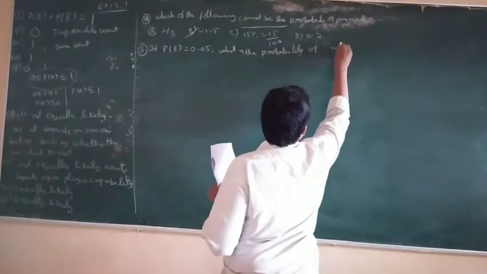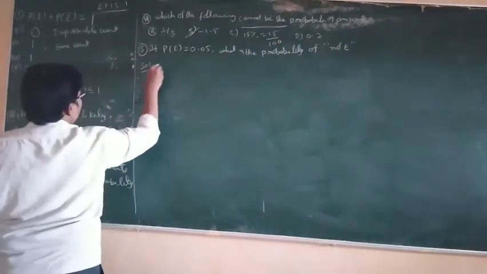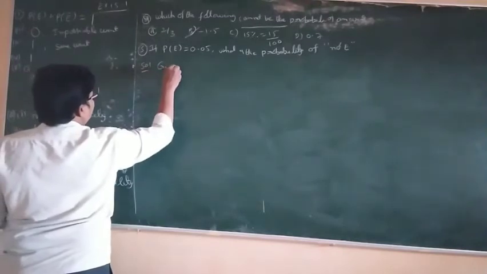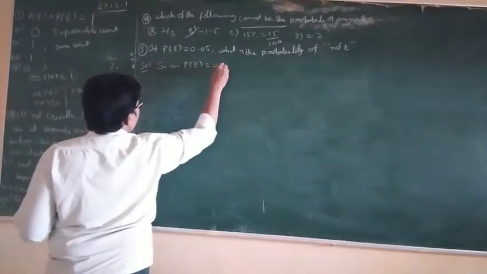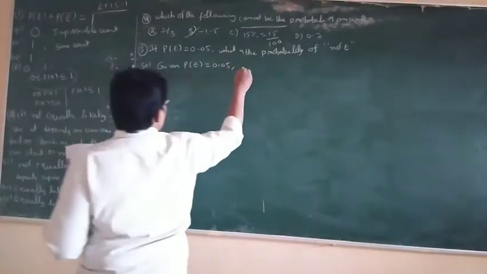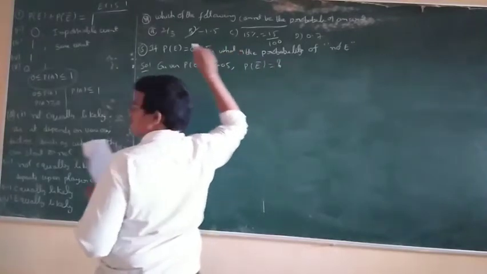Solution: given P of E is equal to 0.05, P of E bar is equal to question mark.